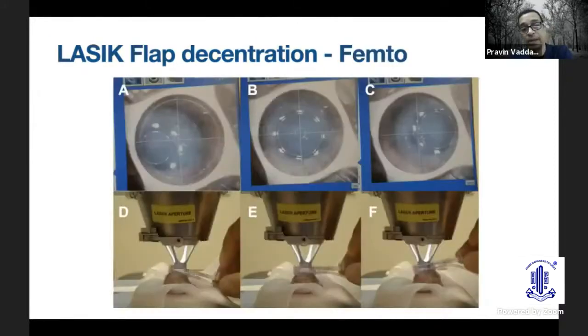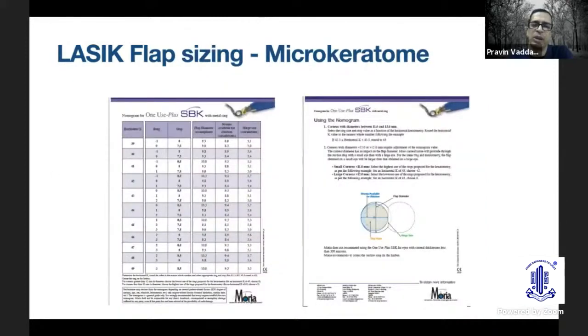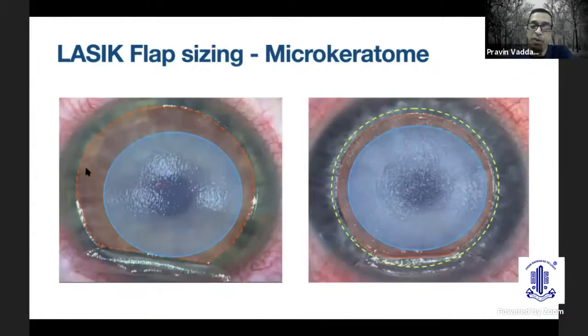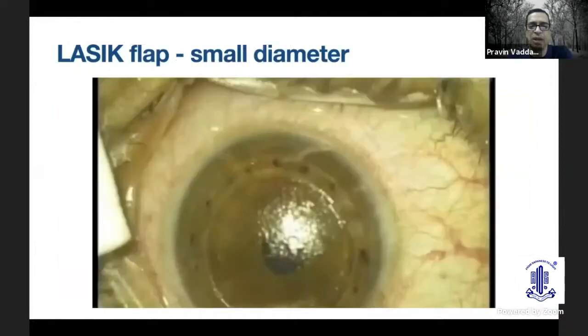In femtosecond lasers, the most common cause for this kind of decentration is either a pseudosuction or maybe an eccentric docking of the cornea if you have not been able to center the dock on the pupil or the visual axis appropriately. In microkeratome, this is because typically of a wrong choice of the ring size depending on the microkeratome that you're using. Also, if you have a larger hinge, like you see in the picture on the left side, the area that you have available for ablation is usually lesser.